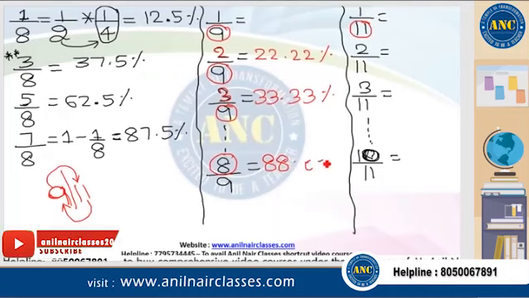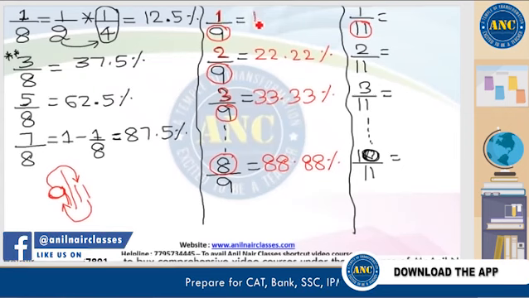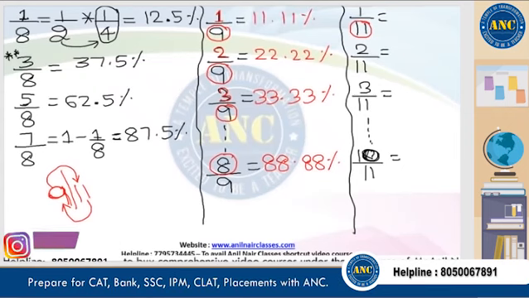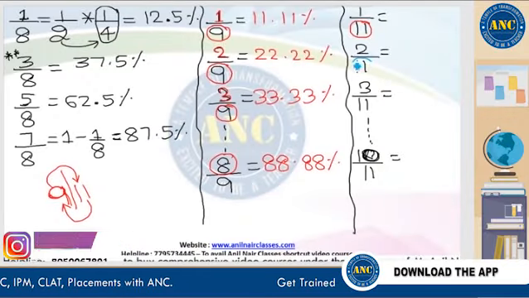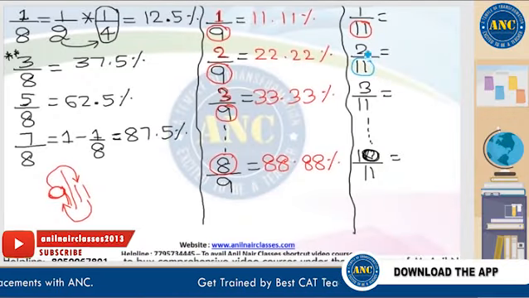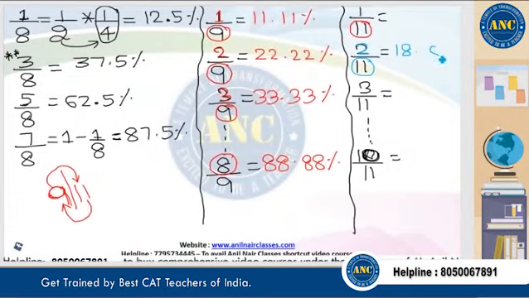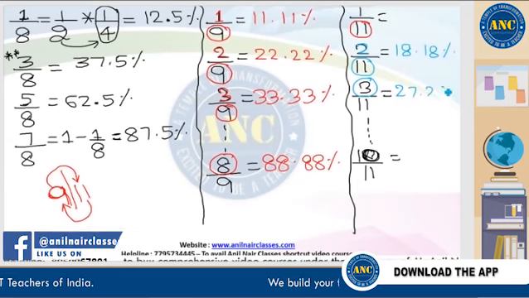Write down twice. Similarly, 1 by 9 value: denominator is 9, answer should be a multiple of 11. 11 into 1 is 11, write down twice. Same logic is applicable for 1 by 11, 2 by 11, etc. Denominator in this case is 11, answer should be a multiple of 9. 9 into 2 is 18, write down twice. 9 into 3 is 27, write down twice.